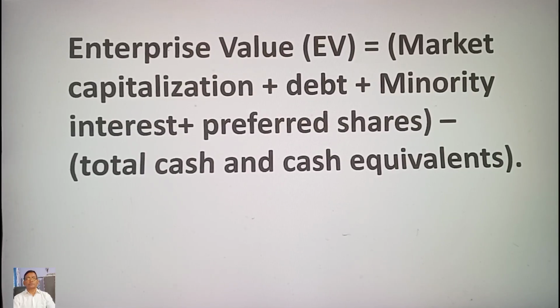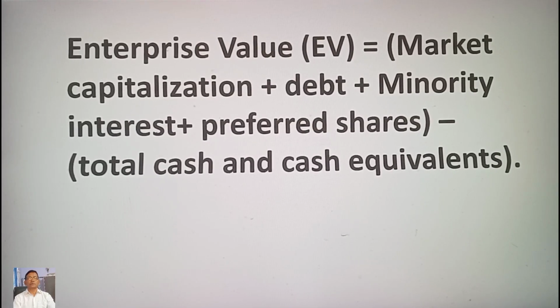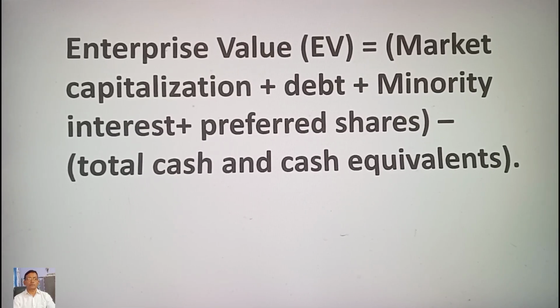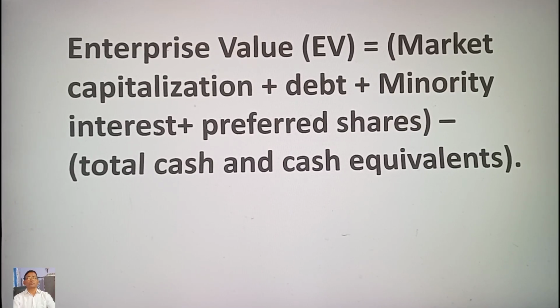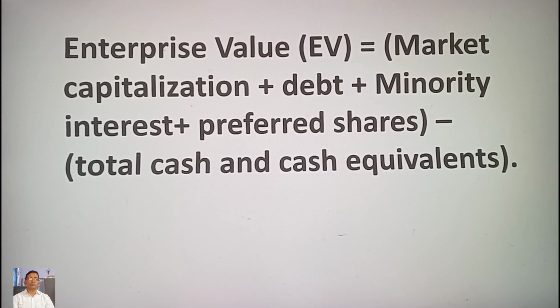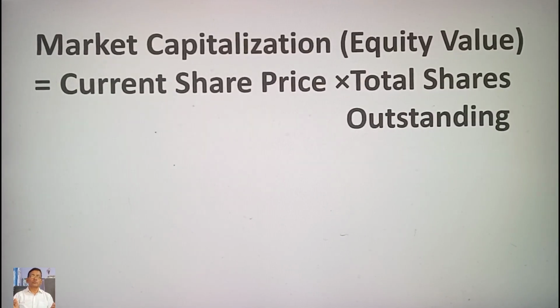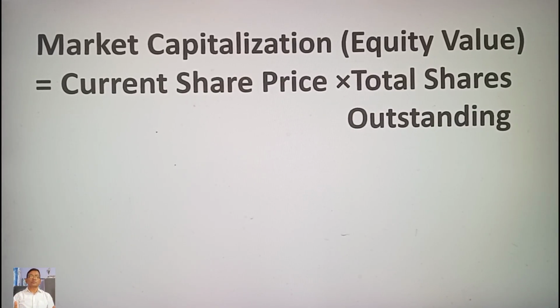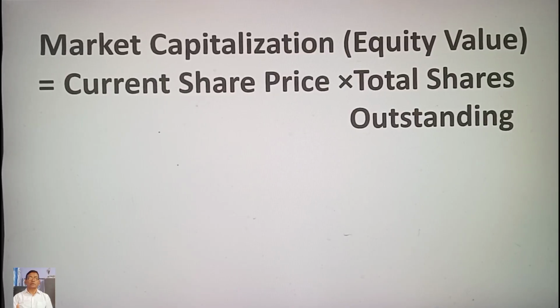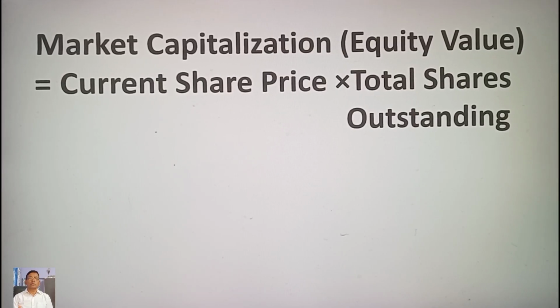Enterprise value EV is equal to market capitalization plus debt plus minority interest plus preferred shares minus total cash and cash equivalents, where market capitalization, that is equity value, is equal to current share price times total shares outstanding.